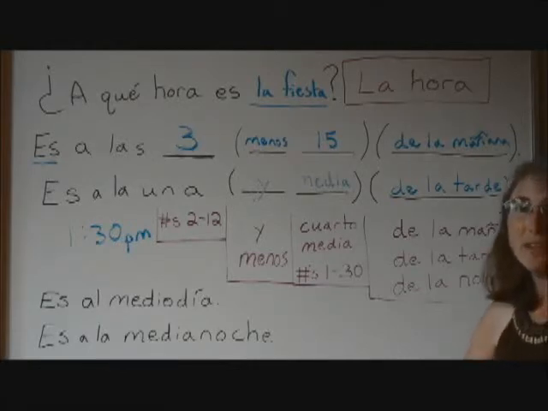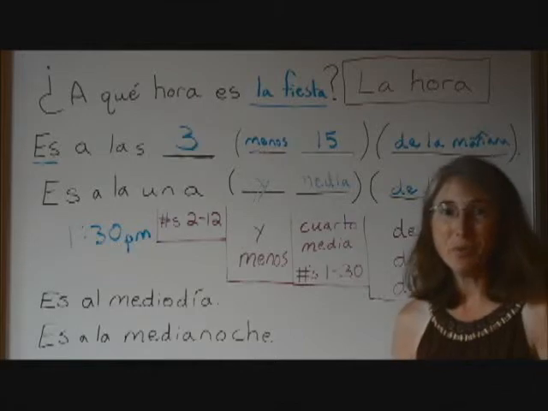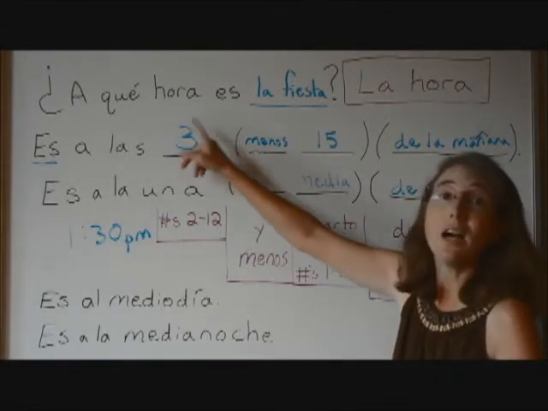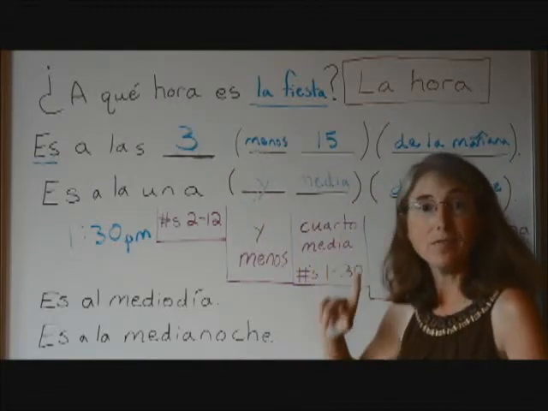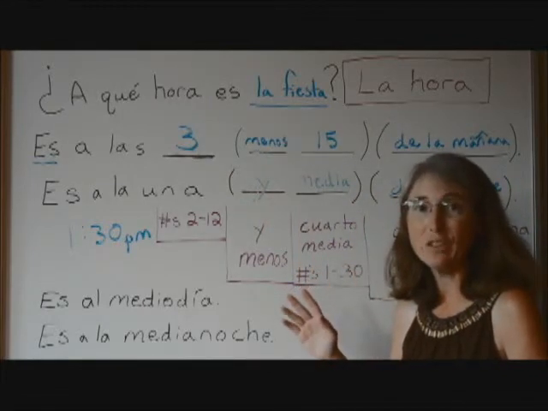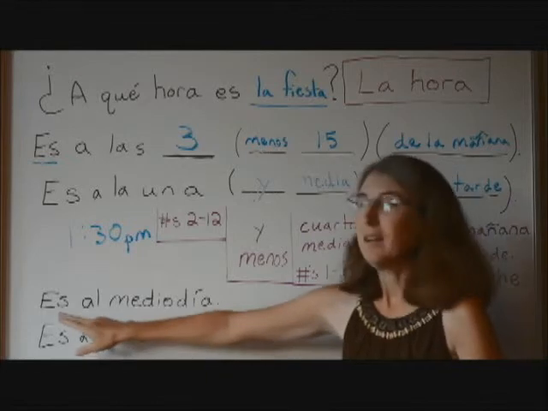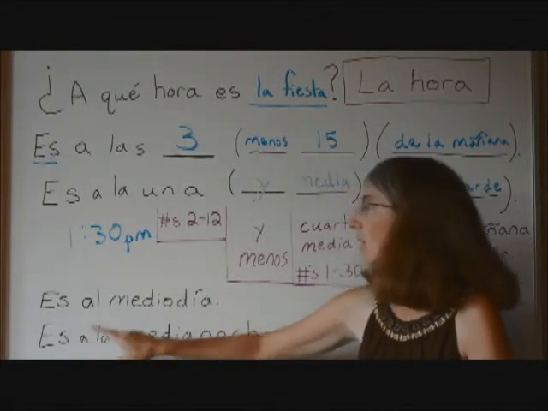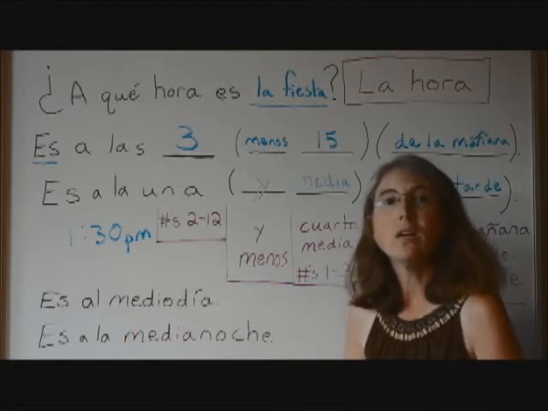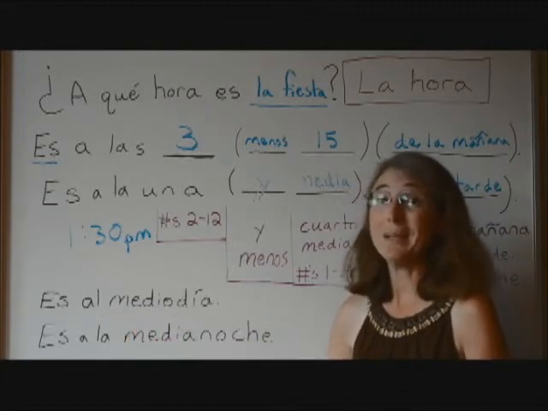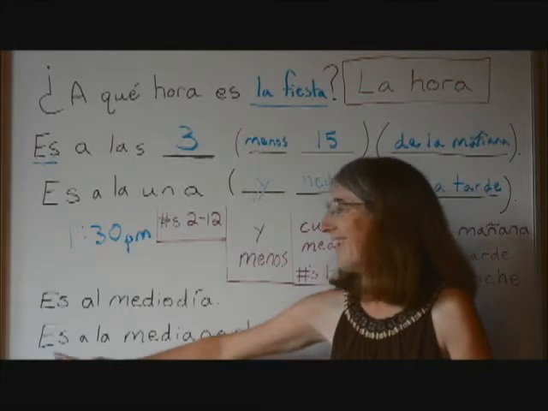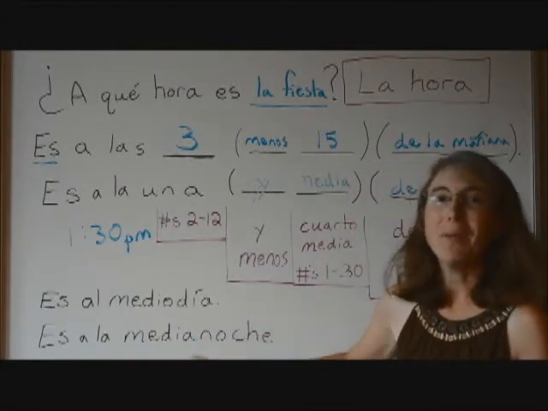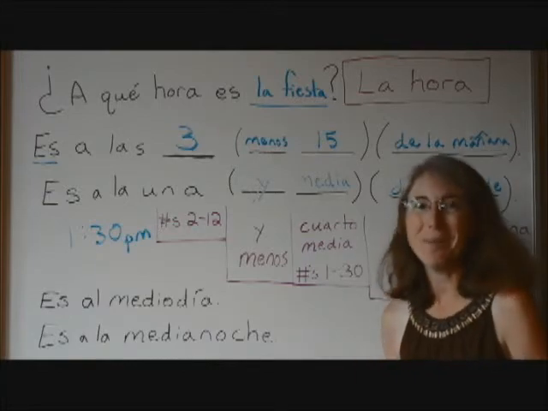We can also say that an event is happening at noon or at midnight. To answer the question, ¿a qué hora es la fiesta? If the fiesta is happening at noon, we could say es, which is referring to the party, es al mediodía, or we could say, if it's happening at midnight, es a la medianoche.